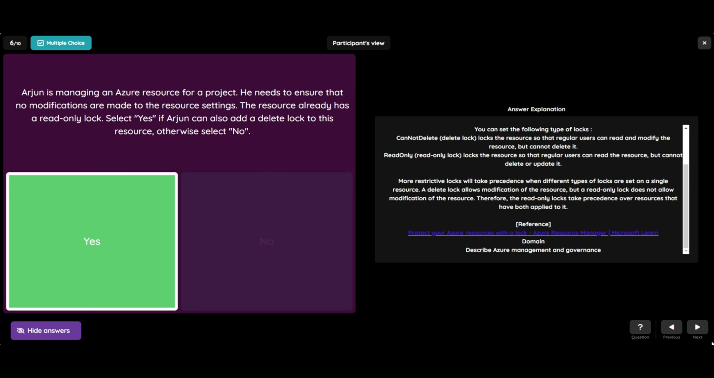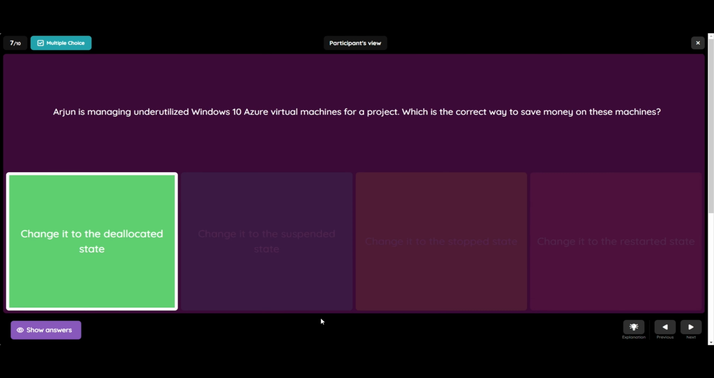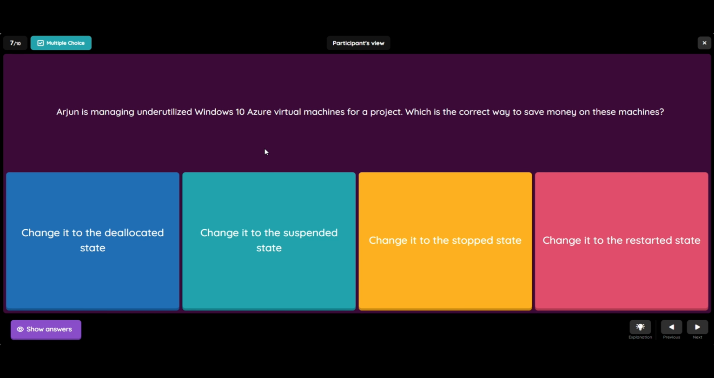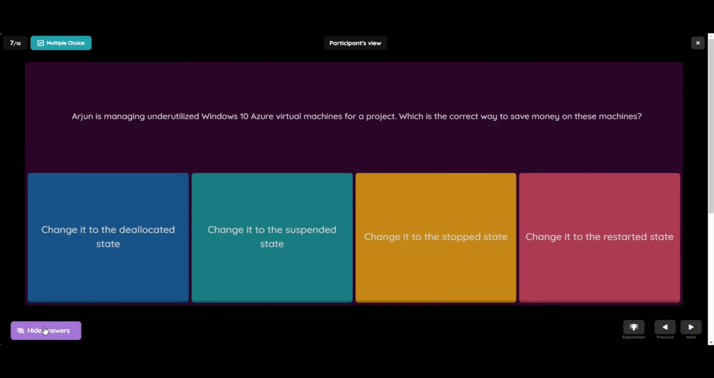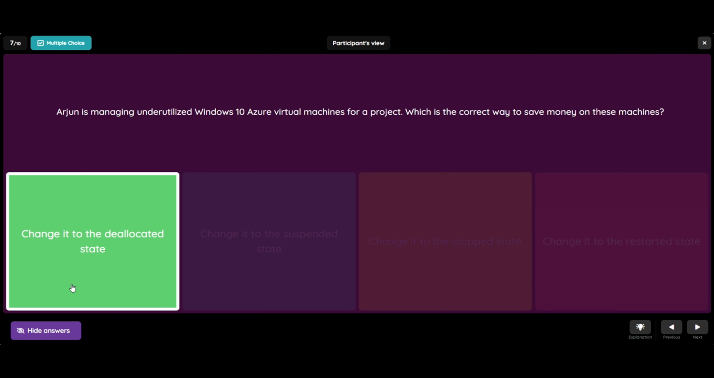So let's go to the 7th question. The 7th question is, Arjun is managing underutilized Windows 10 Azure virtual machines for a project. Which is the correct way to save money on these machines? First option, change it to deallocated state. Second, change it to the suspended state. Third, change it to the stopped state. And fourth, change it to the restarted state. The correct answer is change it to the deallocated state.